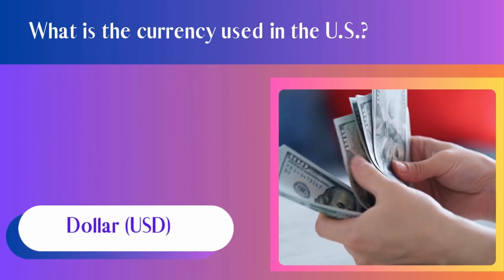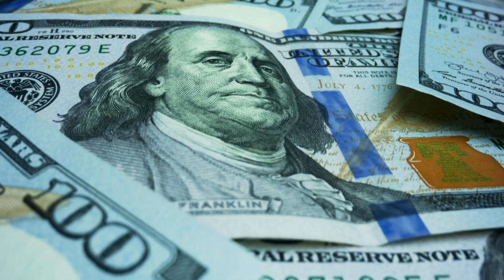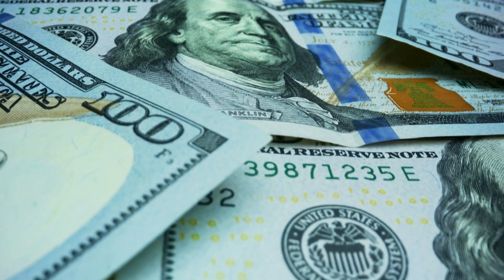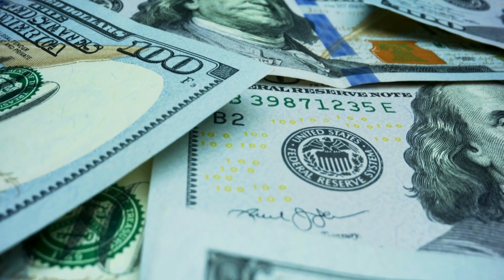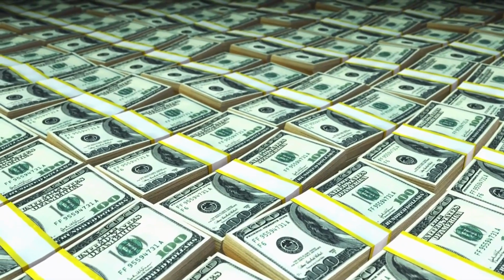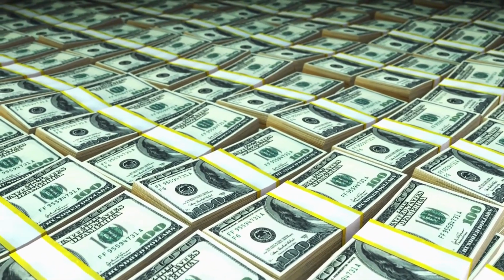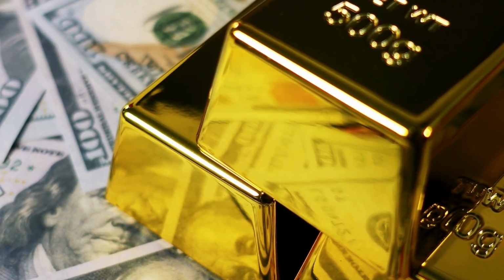The correct answer is dollar. Did you know that the U.S. dollar symbol comes from the abbreviation for the Spanish peso, PS? The first U.S. dollar bills were issued in 1862 during the Civil War. U.S. paper money is made of cotton and linen, not regular paper.